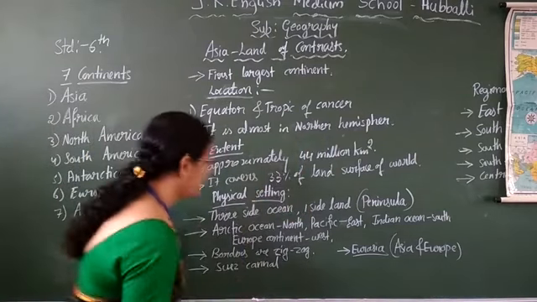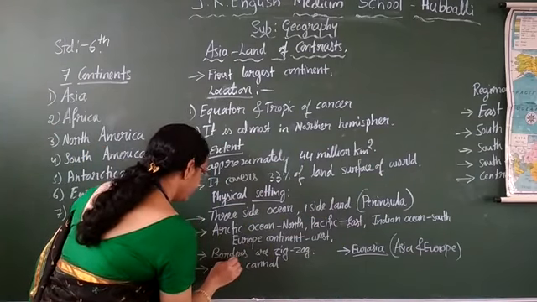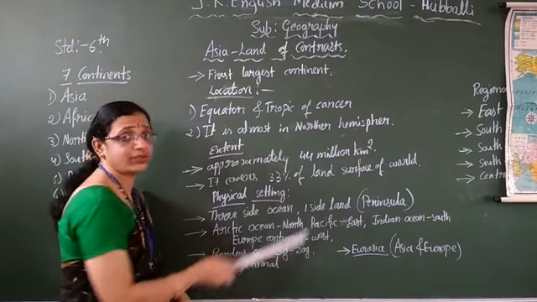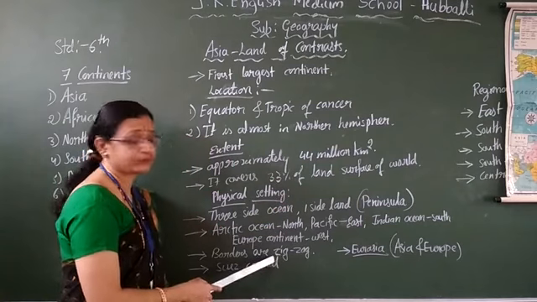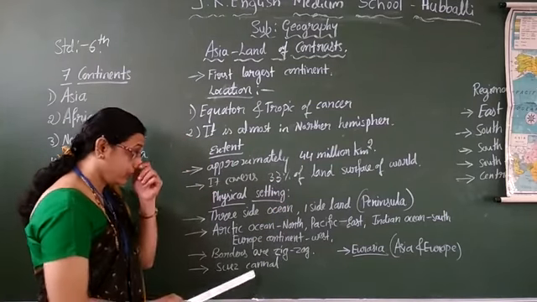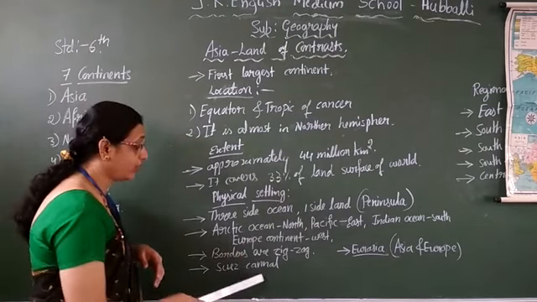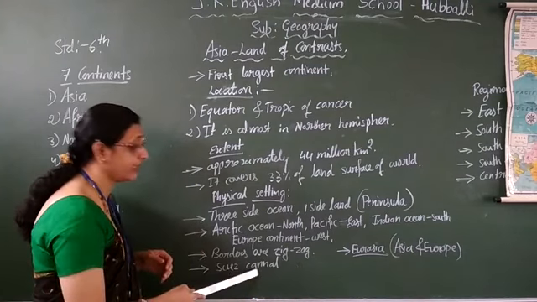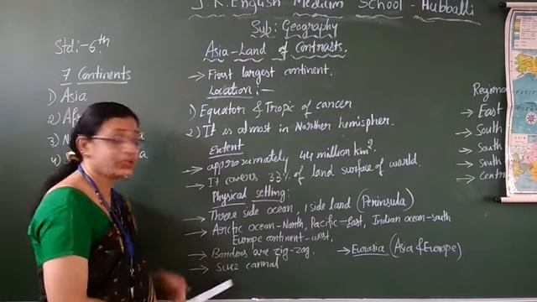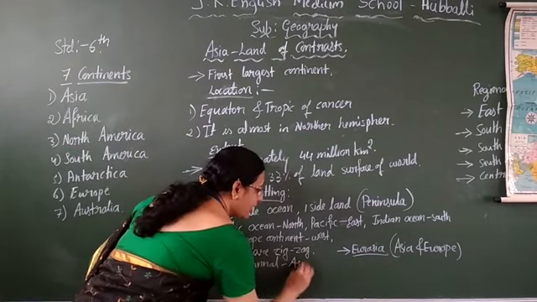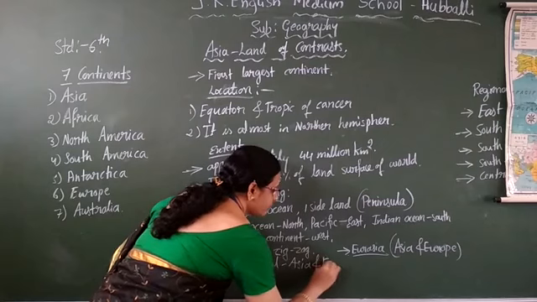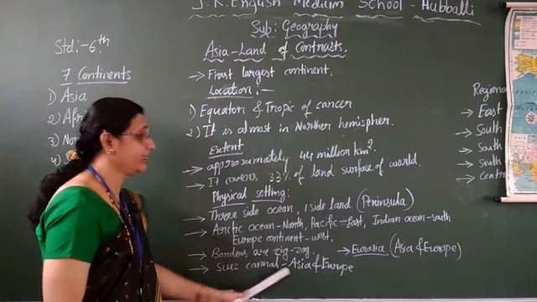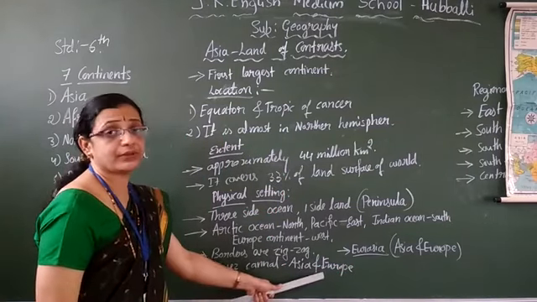The borders of Europe are not equal to the borders of the Asia continent. I showed the map. They are zigzag. Then the Suez Canal. This Europe and the Asia continent are linked. They are joined together by the Suez Canal. It is a man-made canal. It is the link between Asia and Europe. Followed? The Suez Canal is the link between Europe and Asia.